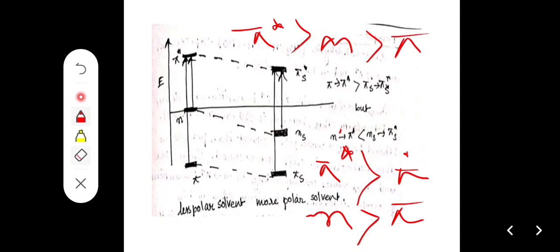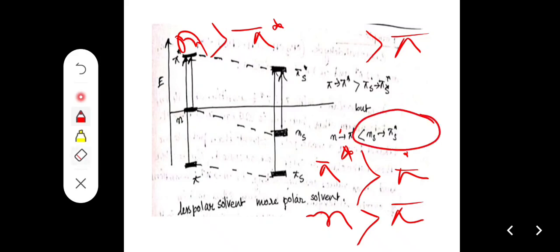Always remember, n is more stable as it is non-bonding. Non-bonding is more stable in polar media, as it can engage in hydrogen bonding. So that's why the n to pi star transition is not favorable in polar media, and more energy has to be used.